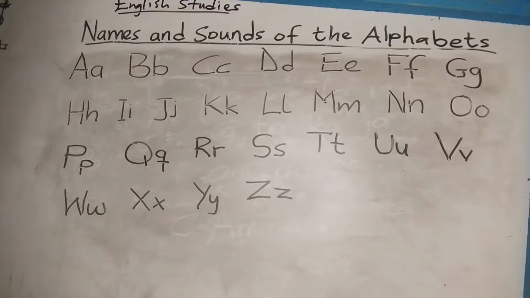You see, this is X. The name of this letter is X, but it sounds X. That's how it sounds in words.